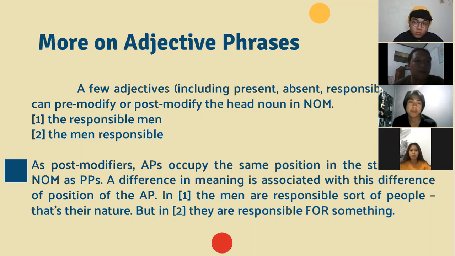As post-modifiers, APs occupy the same position in the structure of the noun phrase as PPs. Difference in meaning is associated with this difference in the position of the AP. In the first, the men are the responsible sort of people. That's their nature. But in the second, they are responsible for something. Next slide, please.